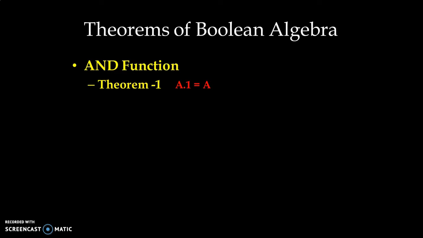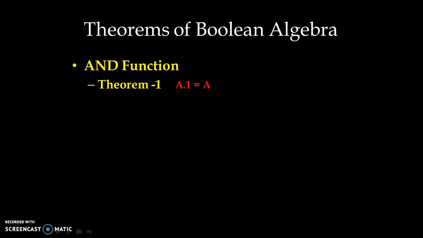A dot 1 is equal to A. Now in the first theorem, it is A dot 1 is equal to A. Meaning A AND 1 is equal to A. Now in case of AND operation, we know that when both the inputs are high, at that time we will have a high output.